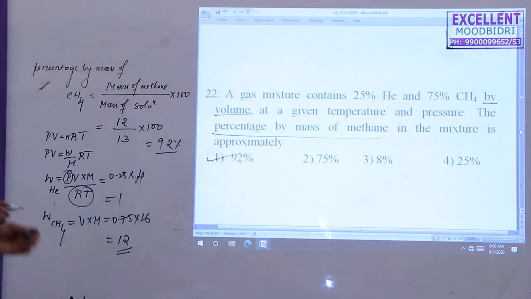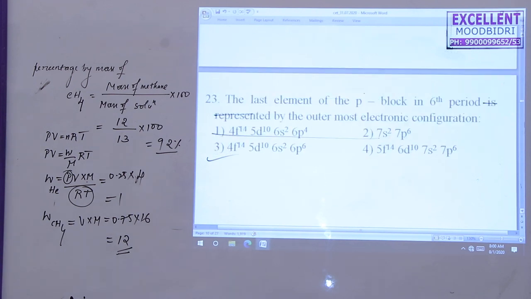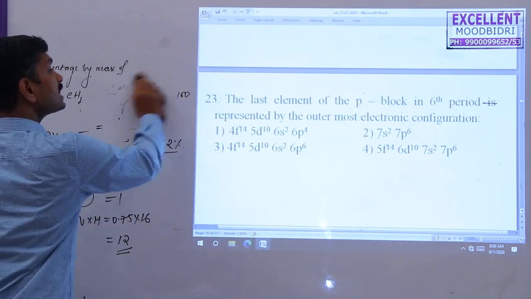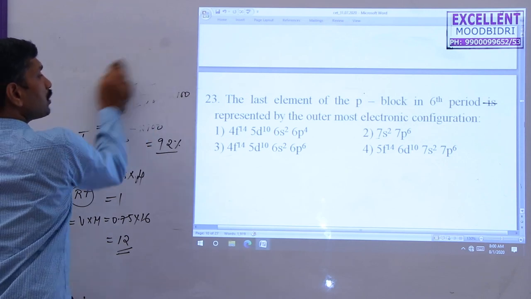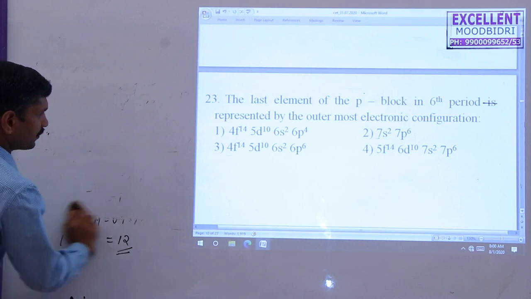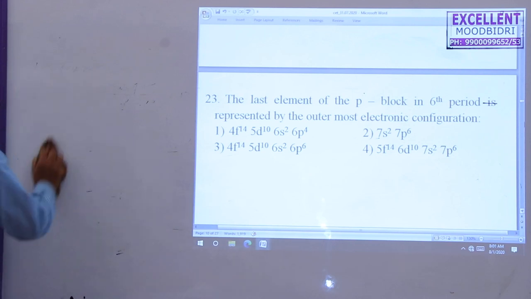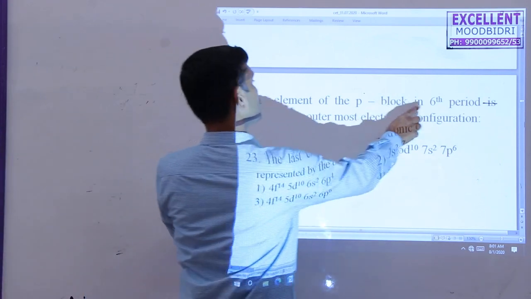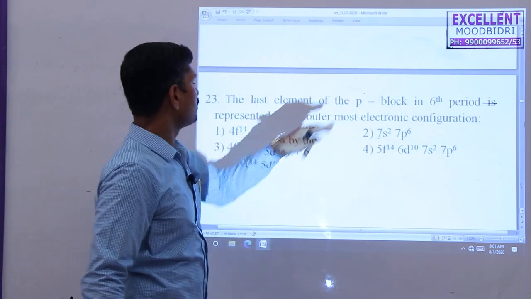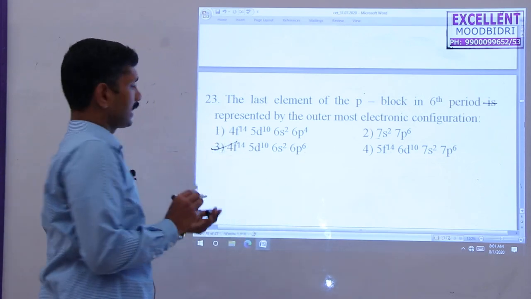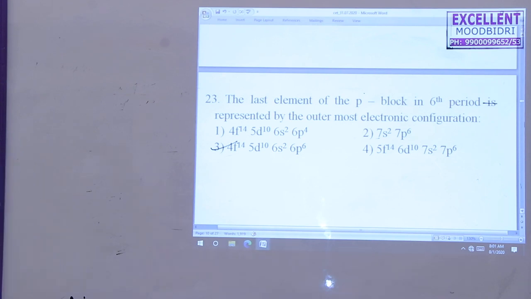So the first option is correct, yes. So next question. The last element of the P block elements in the sixth period is represented by the outermost electronic configuration. Here the sixth period is given. So the sixth period, here sixth period means this one. The last element of the P block elements has a 6p6 configuration, no doubt. So that's why the third option is correct here. Next question.